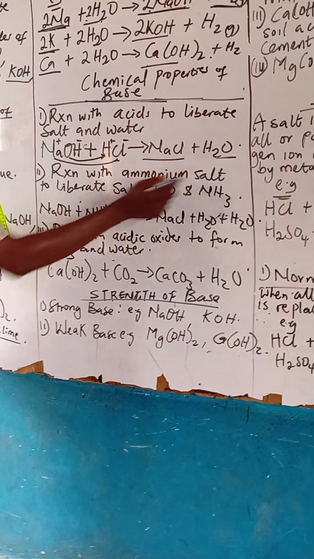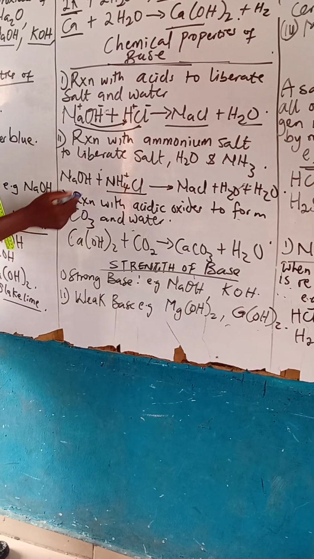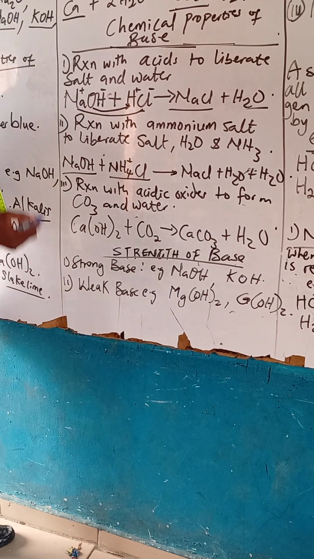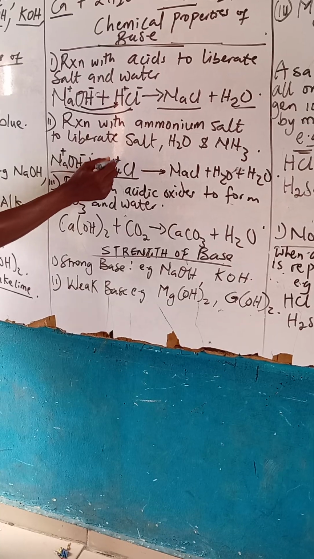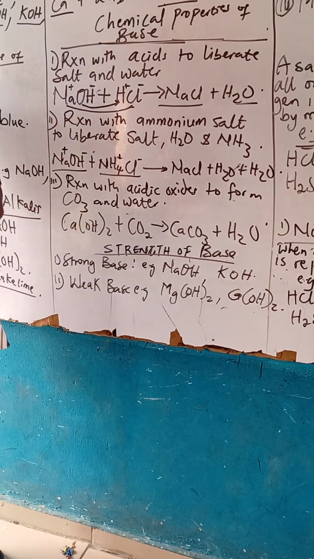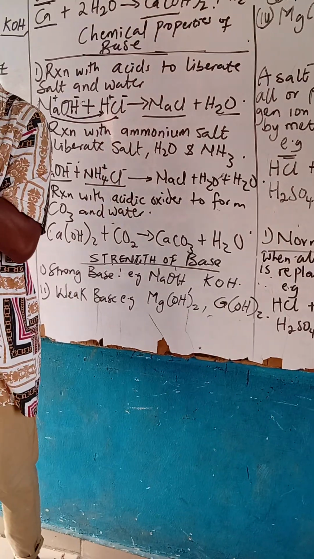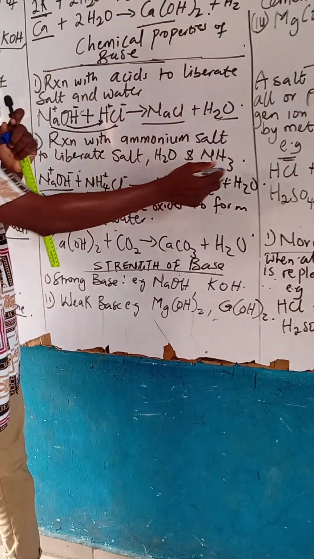Reaction with ammonium salts. An example of an ammonium salt is ammonium chloride, reacting with a base. And don't forget, metal, non-metal. Take note, anytime an ammonium salt is reacting with a base, it is going to liberate ammonia.